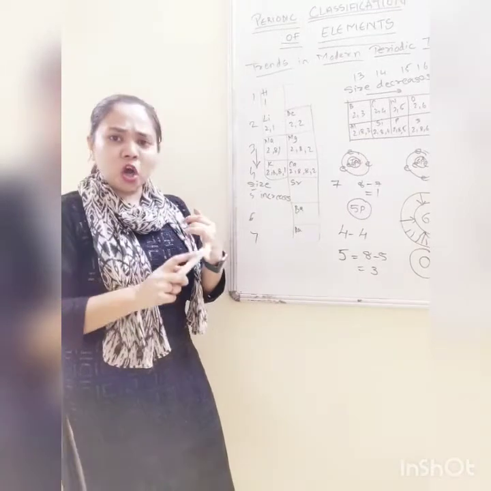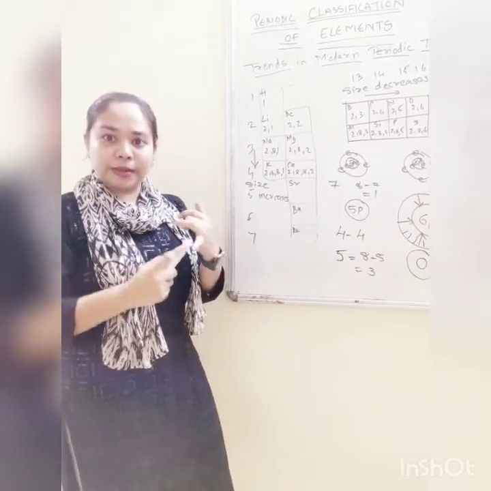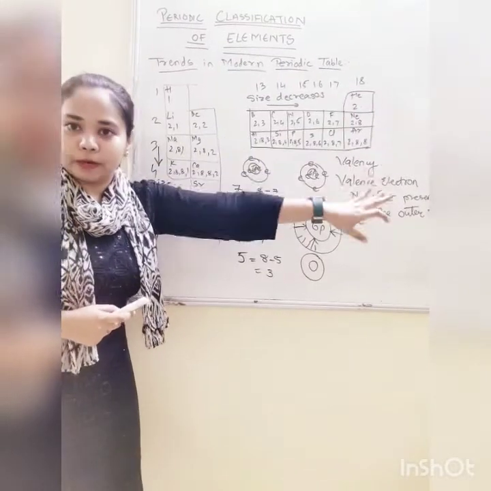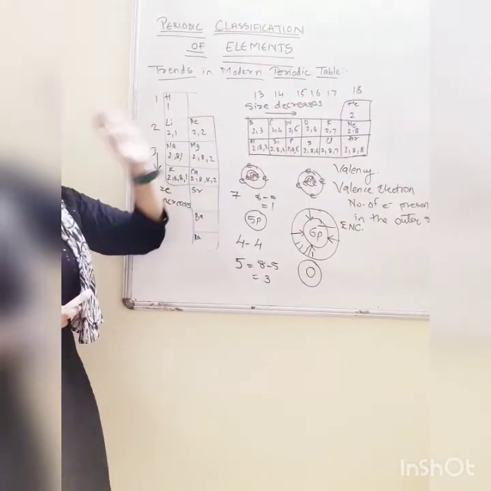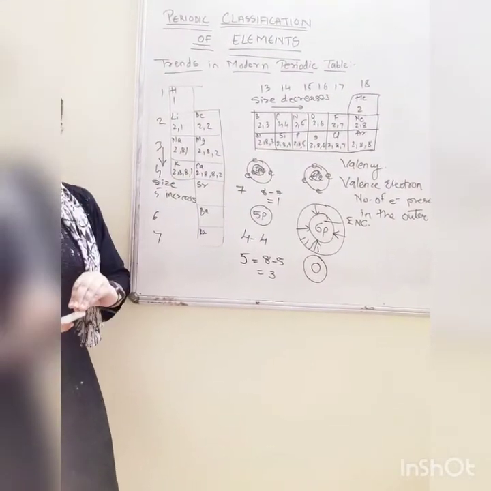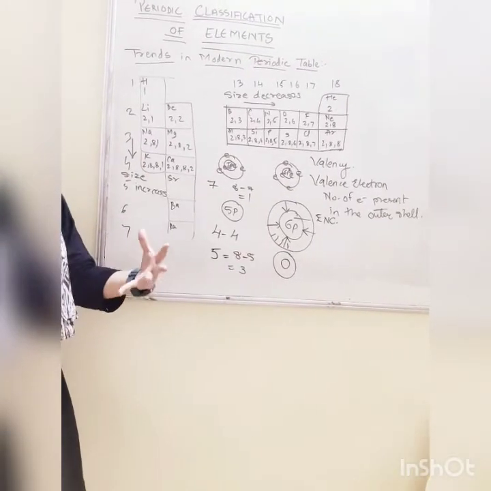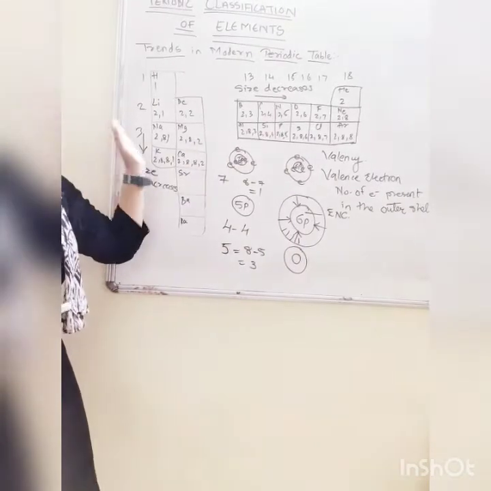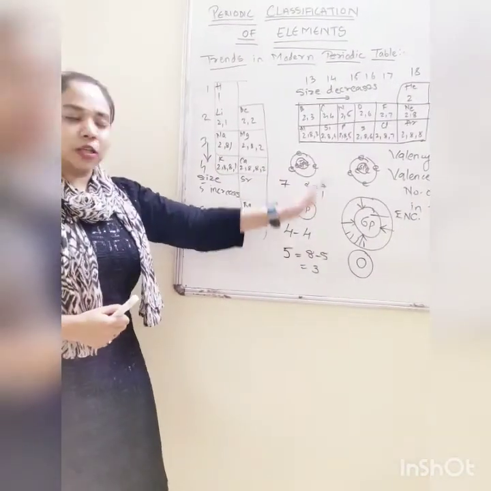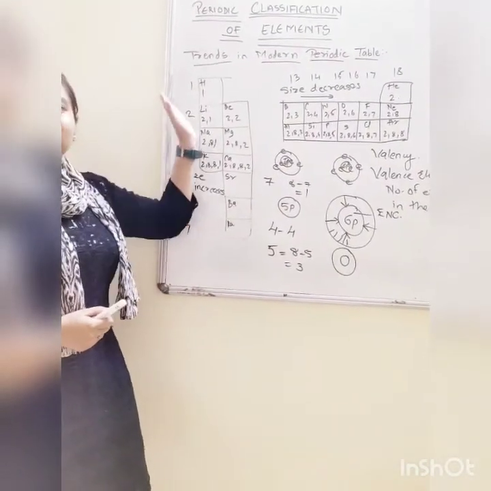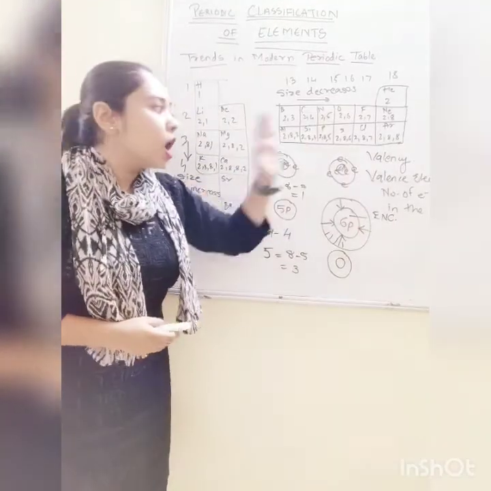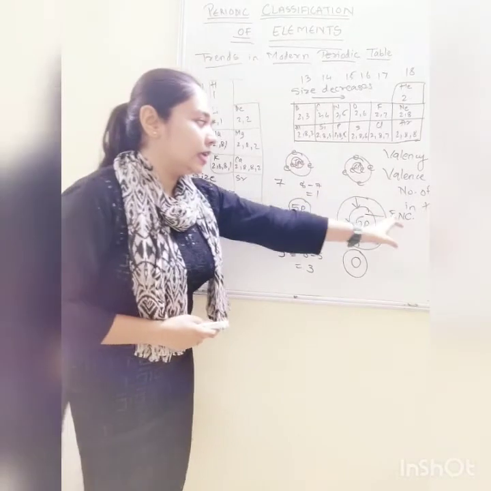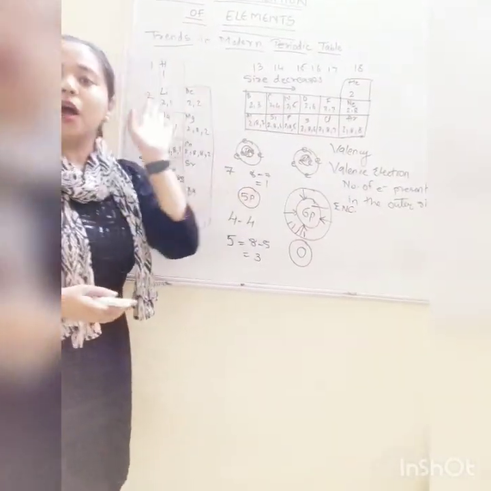Classification, Dobereiner's triads, Newlands' octaves, Mendeleev, and then we lastly came to the modern periodic table. In the modern periodic table we studied the number of elements and types of blocks. And then we studied trends in the modern periodic table based on groups and periods. From top to bottom what happens and from left to right what happens. What is valence electron, what is valency and what is ENC, that is effective nuclear charge.